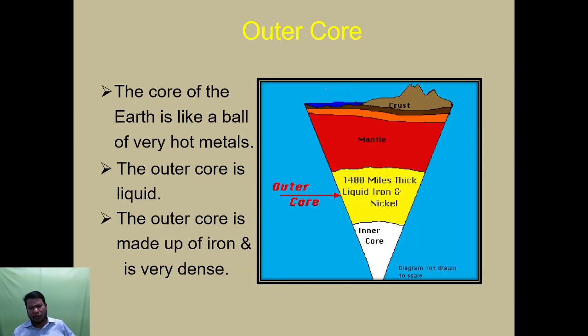Next, the core. What is the core? The core of the earth is like a ball of very hot metals. The core is a very hot area, 1400 miles thick, liquid iron and nickel. Iron ore and nickel ore occur in large amounts in this layer. The outer core is made up of iron and is very dense. So the outer core is fully covered with iron.